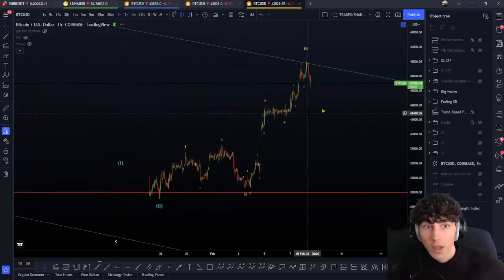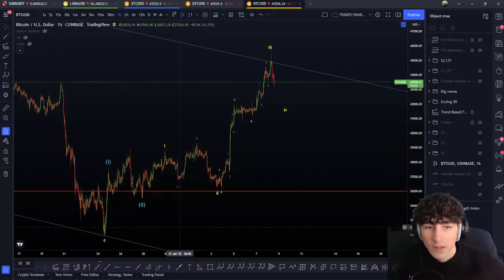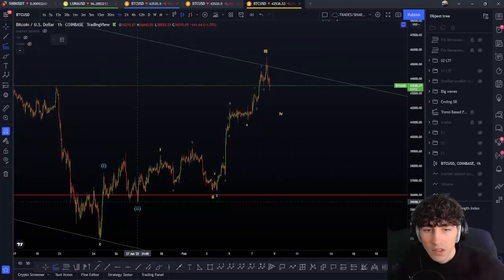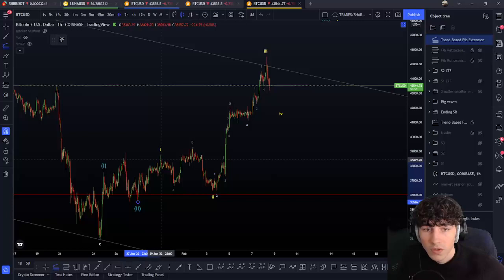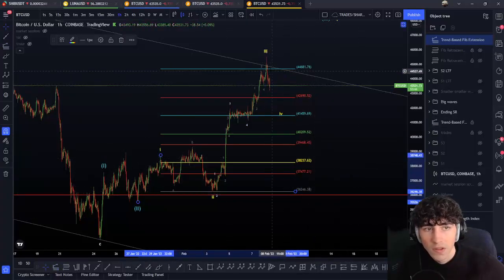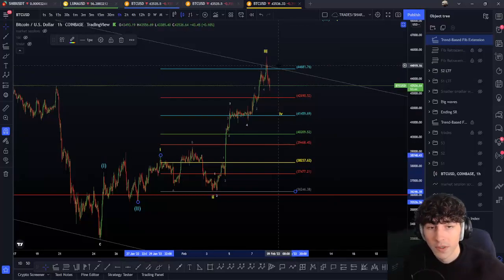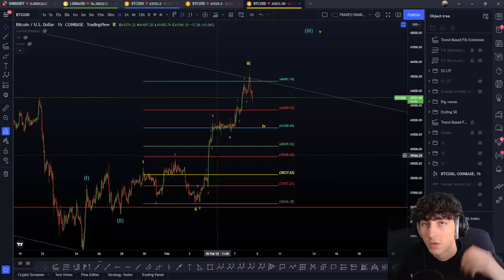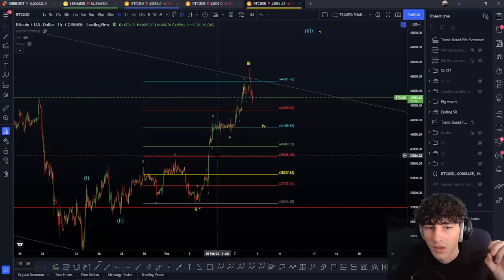Anyway, now if we add our extension tool, we went to the 261 point of the wave 3, okay. As you can see here, 261 point of the wave 3, so that's absolutely okay. This is a wave 3 target, okay. Wave 3 target 100%, but we have only a 2% chance to stop here, so most of the time we forget that one. Still be aware of this target, but this is really not common to stop at, or you can expect to stop.